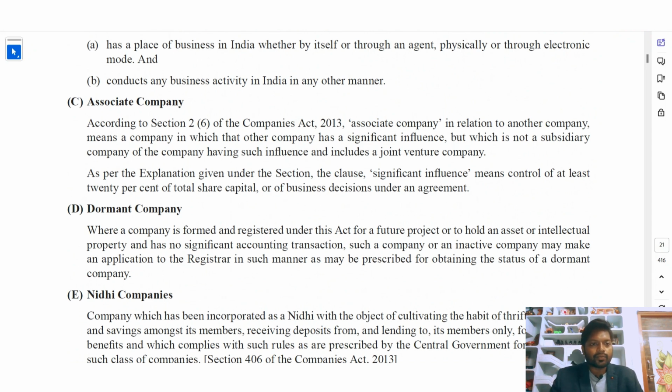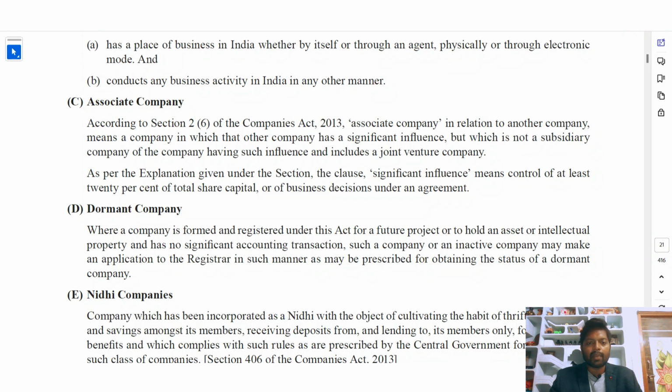Associate company. According to Section 2 Clause 6 of the Companies Act 2013, an associate company in relation to another company means a company in which the other company has a significant influence, but which is not a subsidiary company of the company having such influence, and it includes a joint venture company. As per the explanation given under the section, significant influence means control of at least 20%